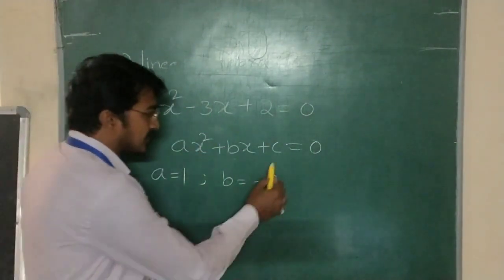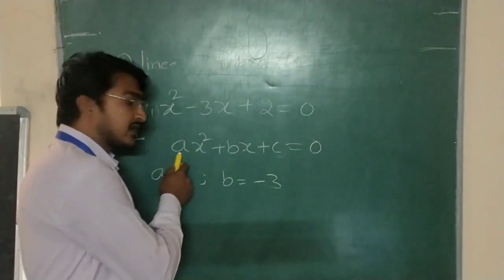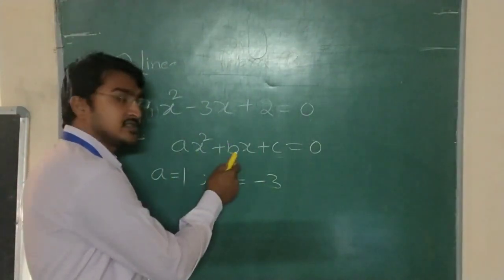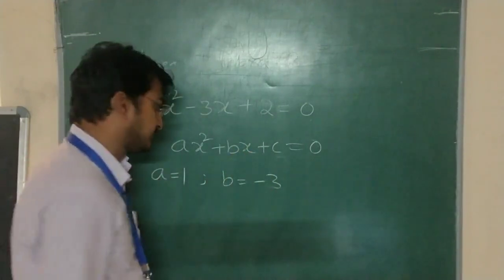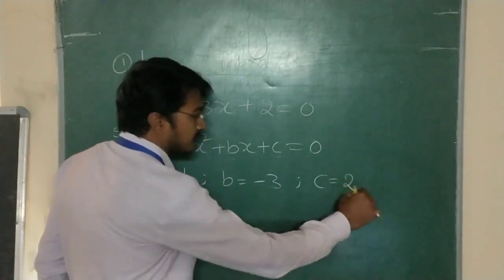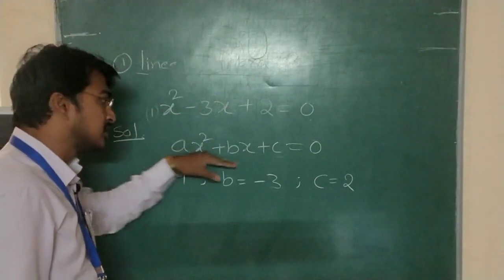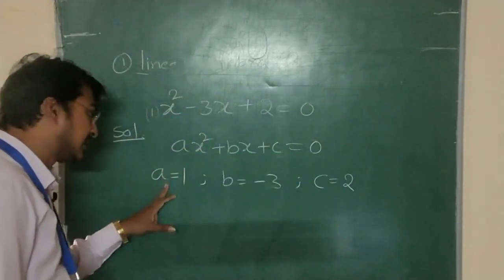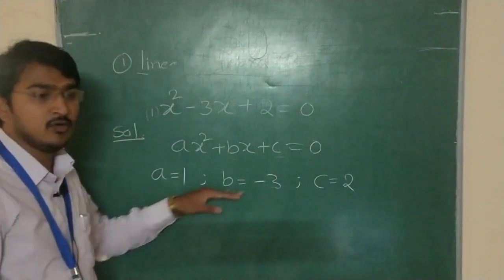Next, a is the coefficient of x square, b is the coefficient of x, and c is called the constant. So what is the c value? Plus 2. Now we are comparing the given equation with the algebraic equation, so then we get the a, b, c values.